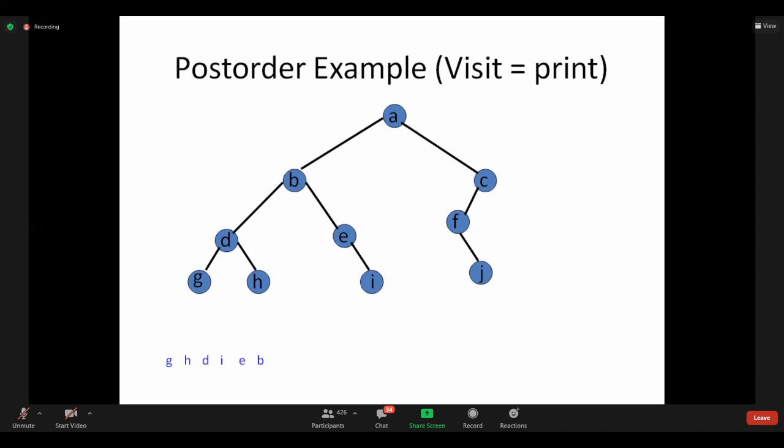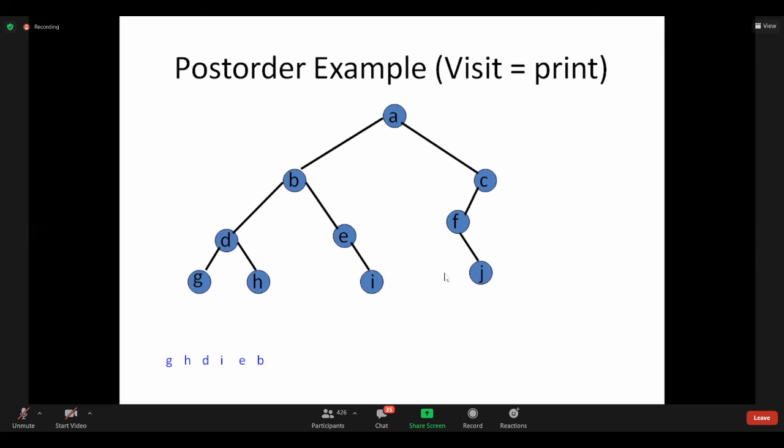The right part of A is C, F, J. So first we'll go to C. C is a leaf node? No. C has a chain. Which chain? Left chain, it is F. F is a leaf? No. So after going to F, what am I doing?